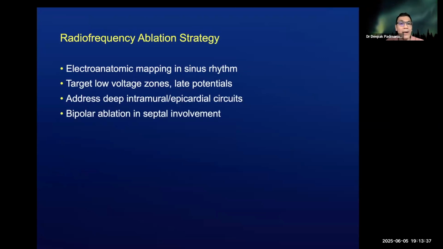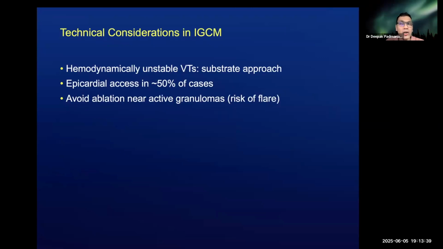Now, if you are looking at bipolar ablation, we have to ensure that there is a delay in the deep septal substrate by at least 40 milliseconds to use bipolar at these locations. The technical considerations are challenging, especially because most of these VTs are multiple, they are hemodynamically unstable. So a substrate approach is better as compared to mapping the ventricular arrhythmia. 50% of cases require an epicardial access. And if there is need to ablate when there is active inflammation, it is best to avoid ablation near active granulomas to avoid the risk of flare-ups.